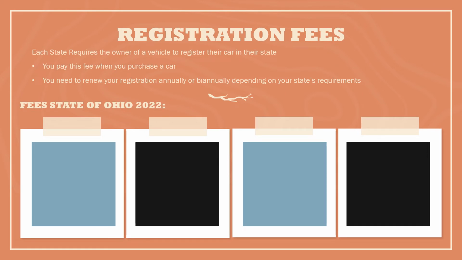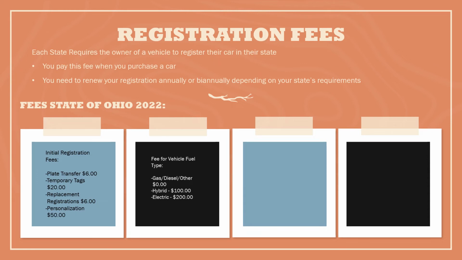So we're going to go ahead and look at the fee structure for 2022. You have an initial fee that you have to pay when you first register your car. If you have plates, you have to pay for the plates, you have to pay for temporary tags, and you have to pay if you want to personalize your plates. And for some people, if they lose their registration paper, you sometimes need to replace it for different reasons and you would have to pay money to get a replacement.